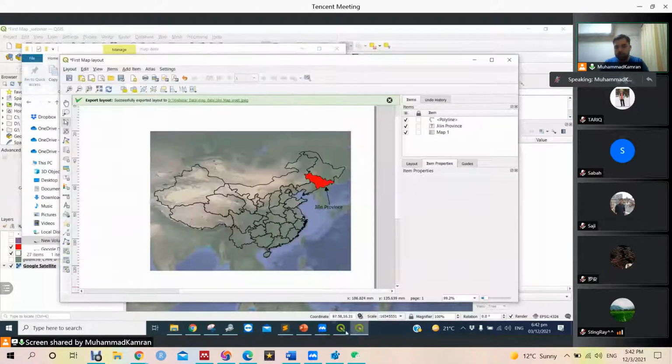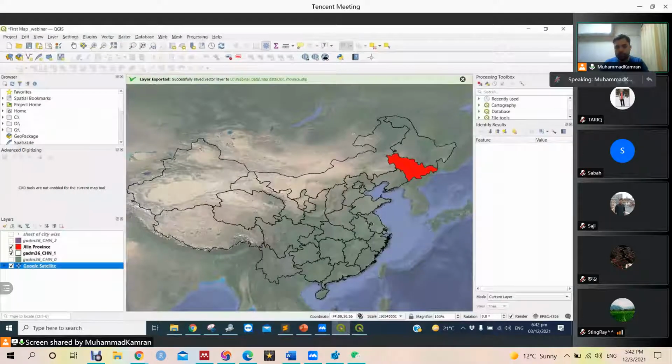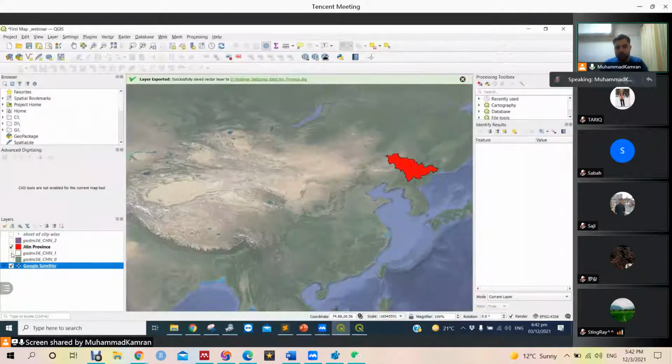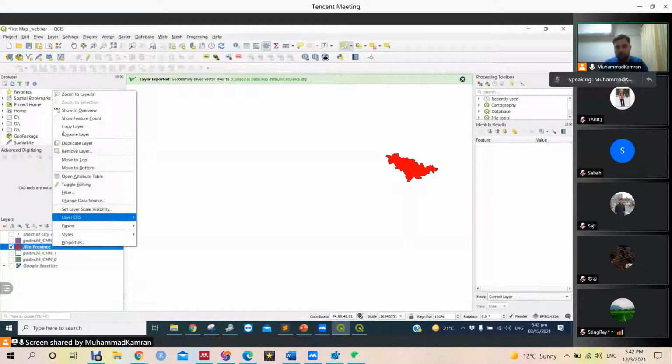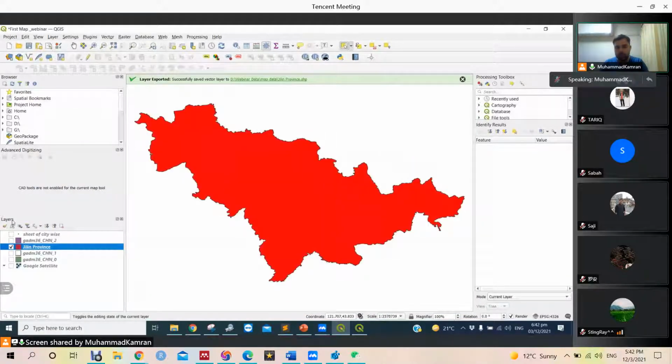So the next important step in our map is to close all these layers and zoom to this layer, and now take this Jilin map data and show the distribution of these points inside the Jilin map.